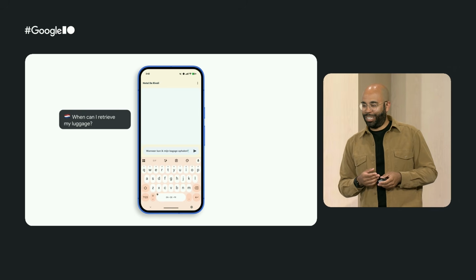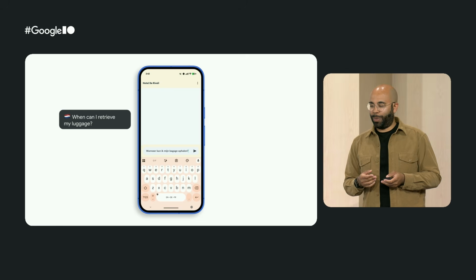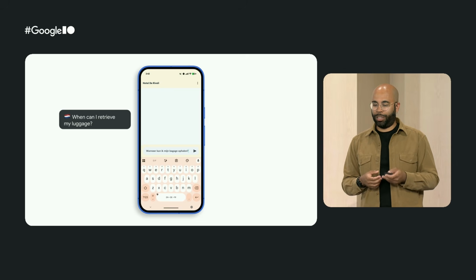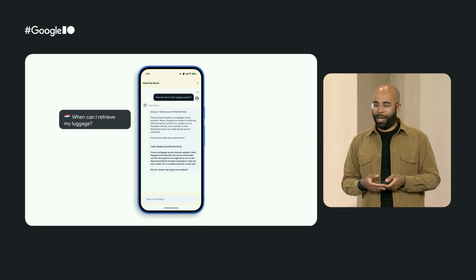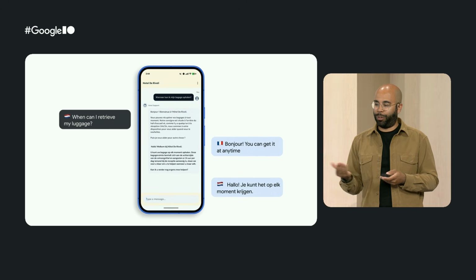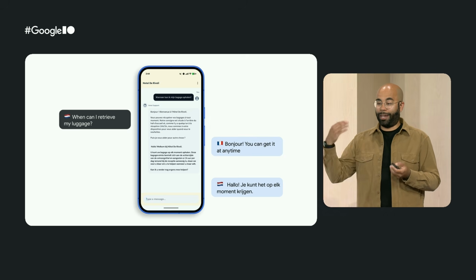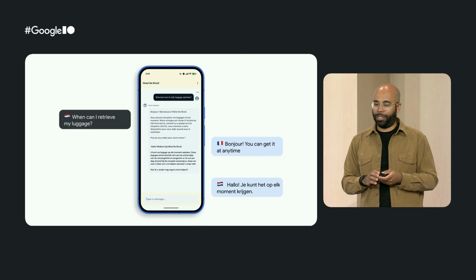So let's see the translation feature in action. So let's say that I'm typing in Dutch, but I'm basically talking to a hotel in France, and the staff speaks mainly in French. So I will send my message, and I will receive a response that basically enables me to translate, using hybrid inference, the message in Dutch.